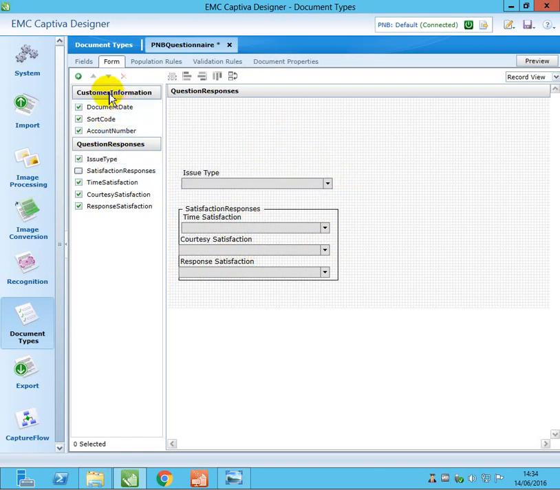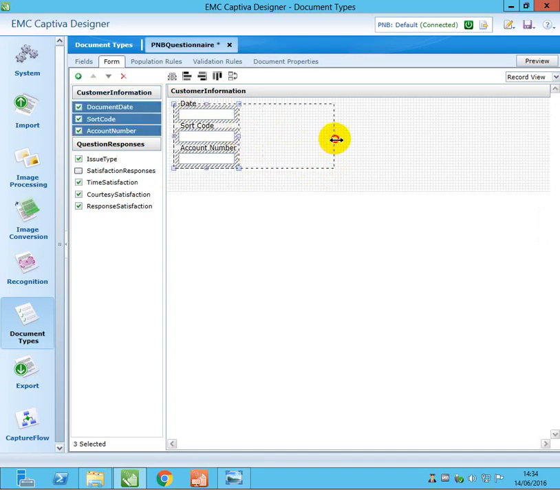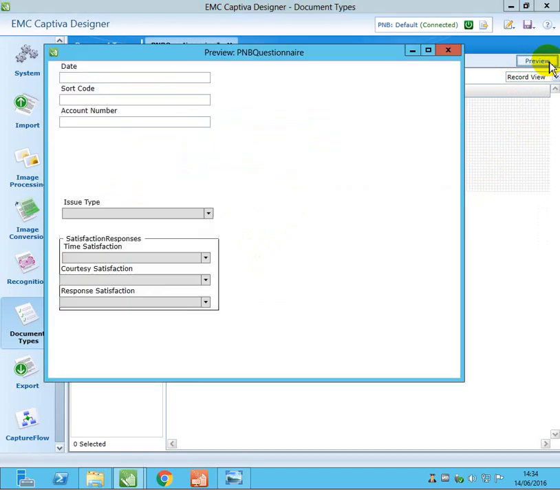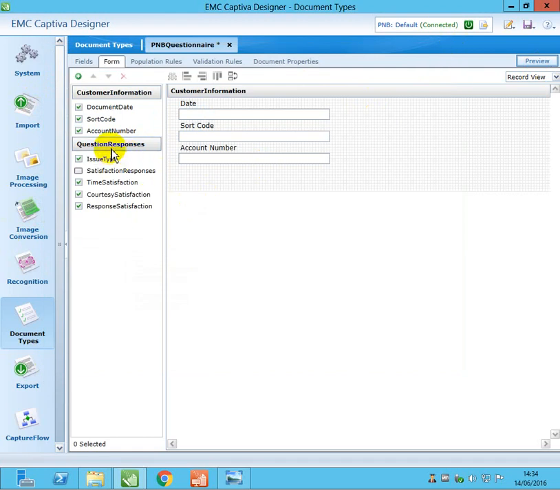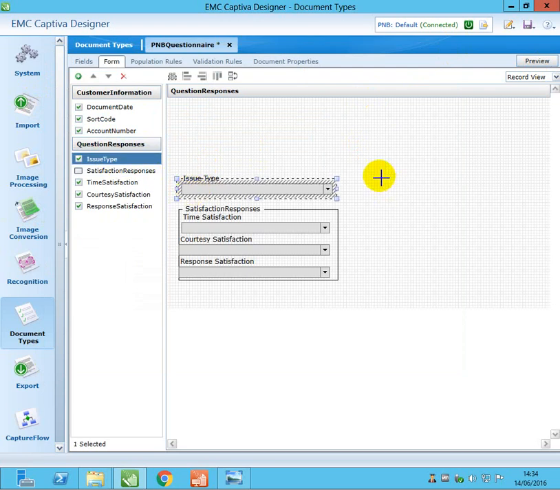Now if you go to customer information, also we will select all, and we make sure. Now if you just click on preview, you can see the preview. So you can see something like this. So if you want to change, you just change a little bit. So we'll just move this issue type up a little bit.